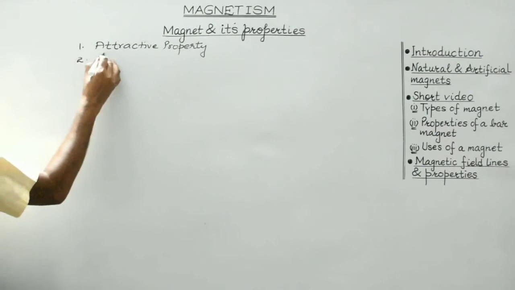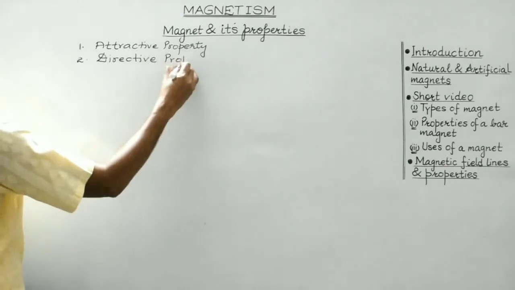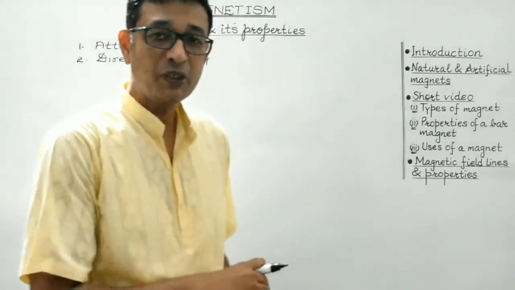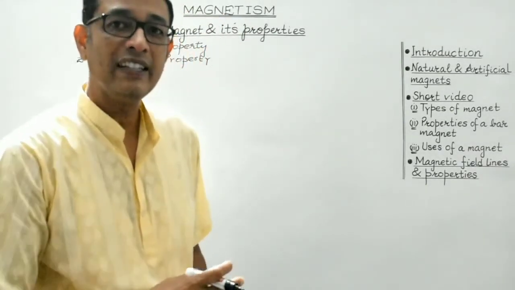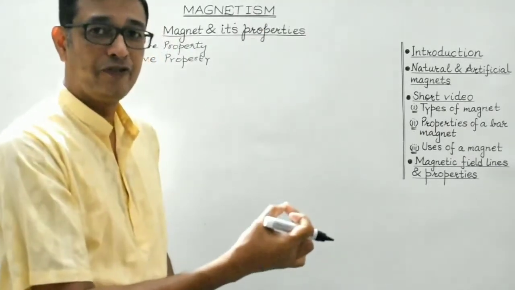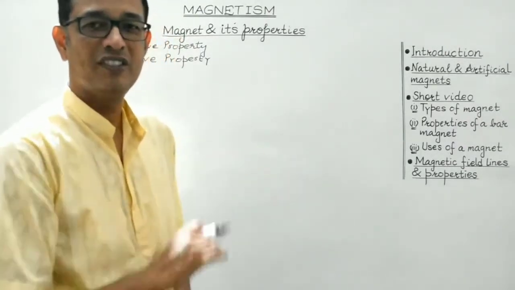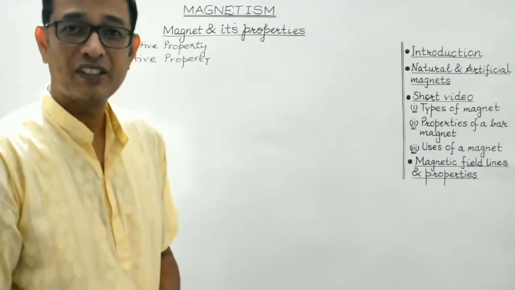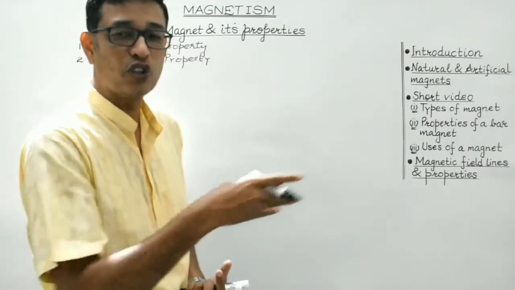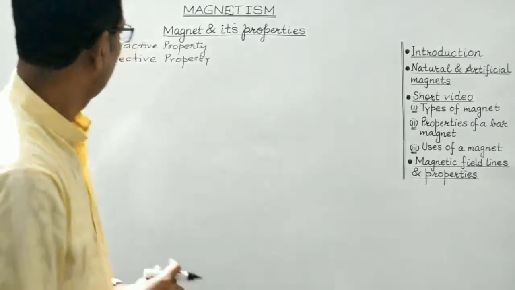Second property which we have discussed is directional or directive property. Now this I have already told you, in ancient times this property of the magnet was used for navigational purposes, right? So if you suspend a magnet freely, then it will tend to align itself along the geographical north-south, approximately. Clear, students? So this property of the magnet of aligning itself along the geographical north-south, that is known as the directional or directive property.